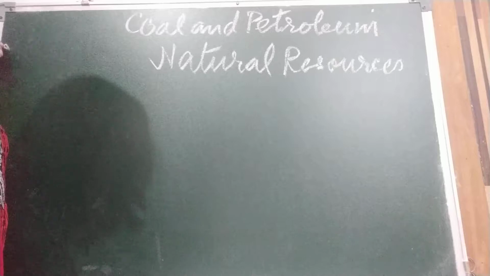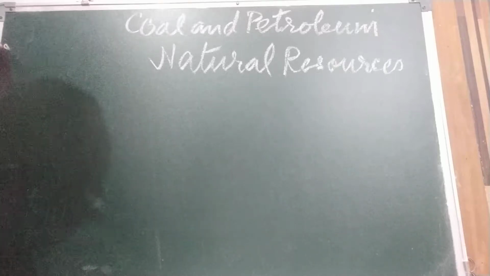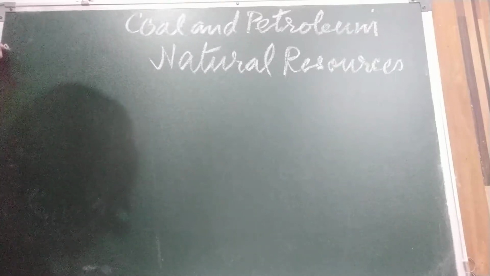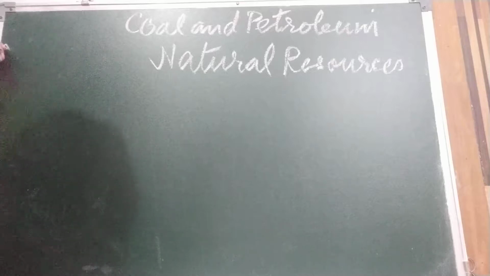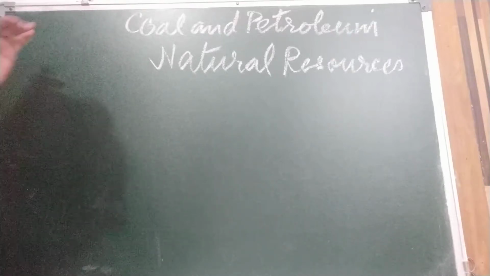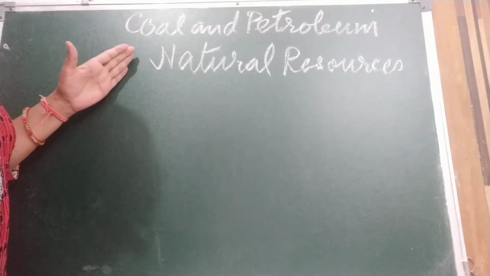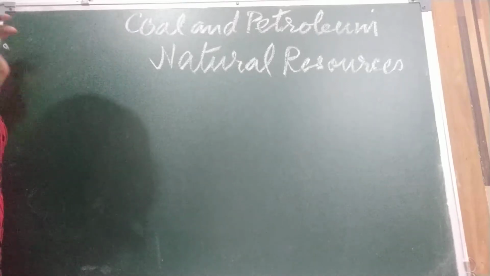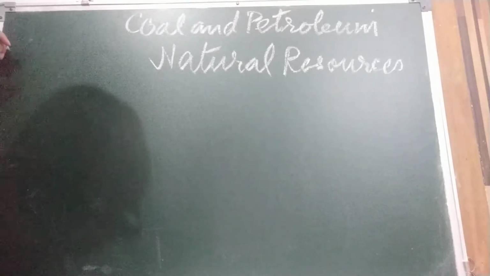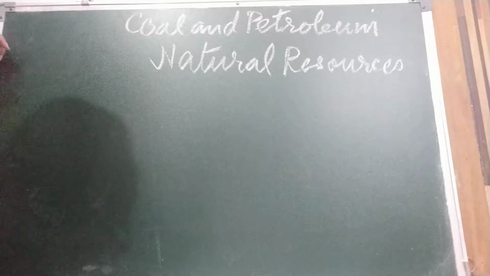The earth is at the right distance from the sun. As you know, that is why life is possible on the earth. Why is life possible on the earth? Because of these resources which are present on the earth. And second, the earth is at the right distance from the sun, and because of that it has the right temperature range for life to exist.